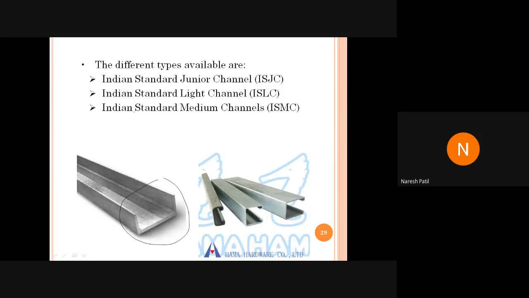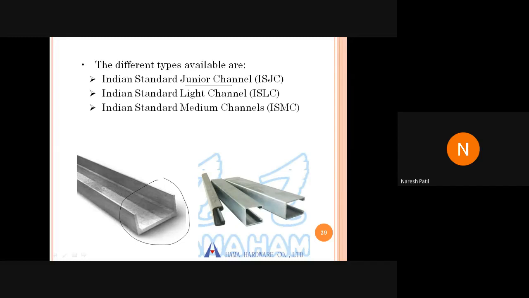Okay. So again it is divided into different categories. So we have ISJC. What is ISJC? Indian Standard Junior Channel. So again, in the steel table it is provided like this: ISJC, ISLC, ISMC. Whichever you choose, you have to refer to the properties with respect to that.